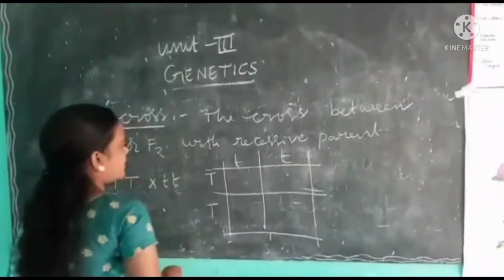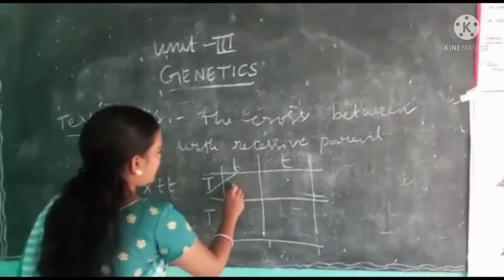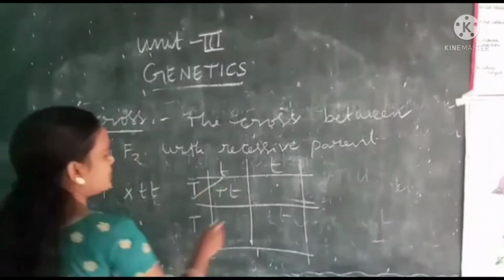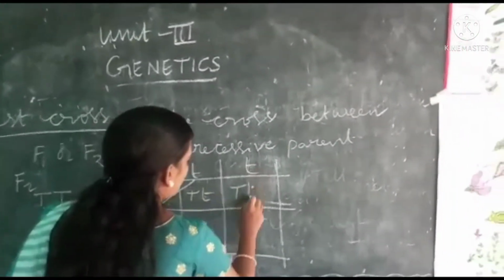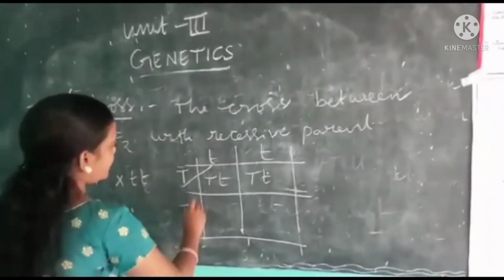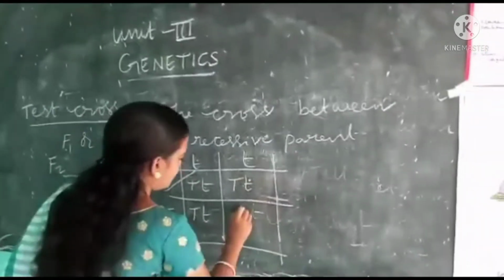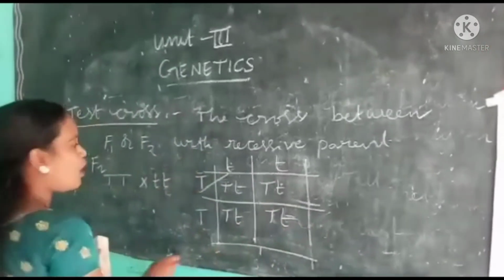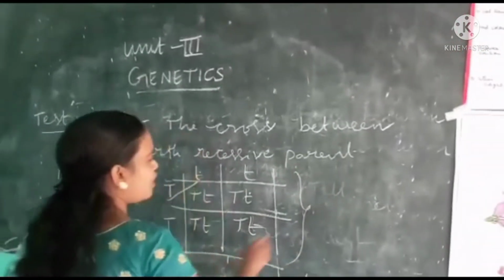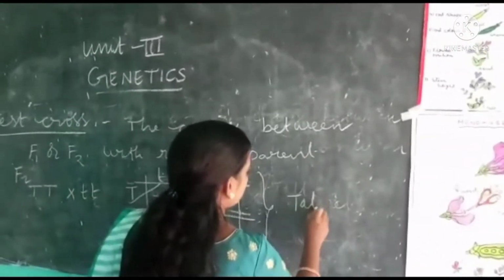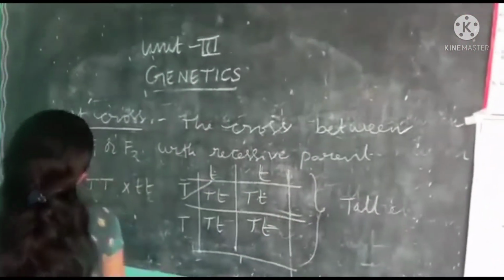Gametes union: capital T small t, capital T small t, capital T small t, and capital T small t. Here all are tall. Okay, this is test cross.